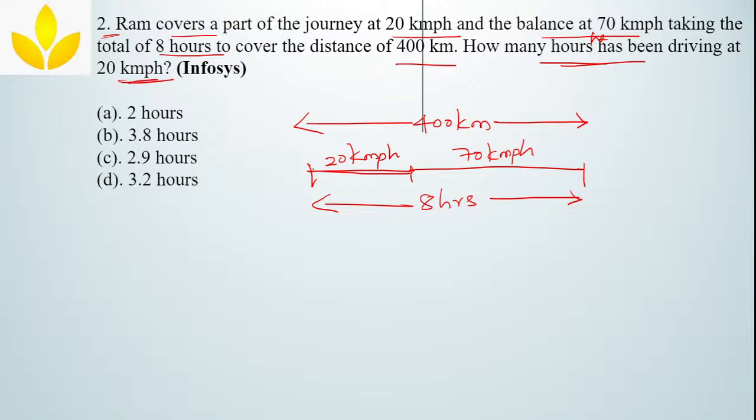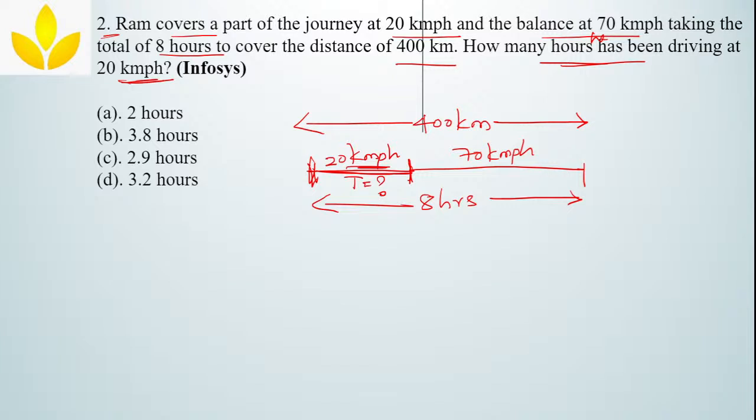Now for some time he was driving here with a speed of 20 km, right? So what is this timing? For how many hours he was driving with a speed of 20 km per hour is the question. Okay. Now those who haven't read it, please do read the question and try to answer.